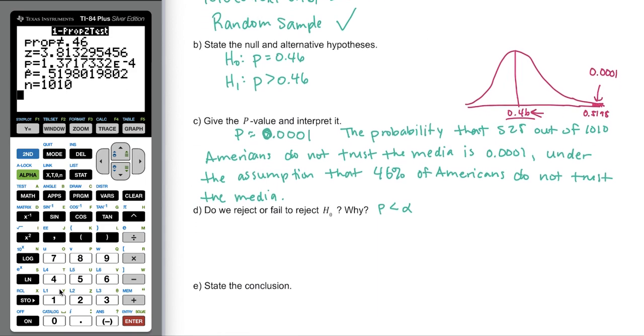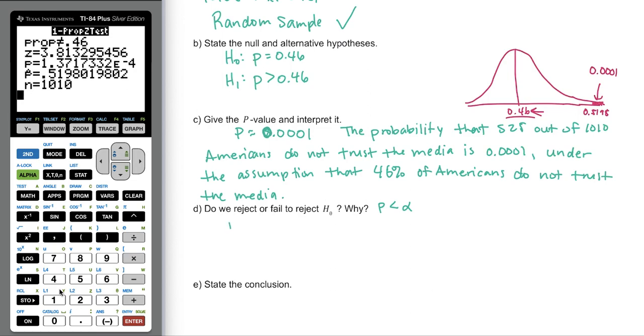So do we reject or fail to reject H0? We reject H0 because p is less than alpha. So anytime your p-value is less than alpha, which is the given level of significance, that is when you reject H0 because your sample evidence is so strong.